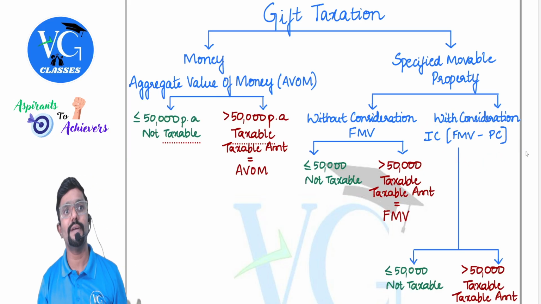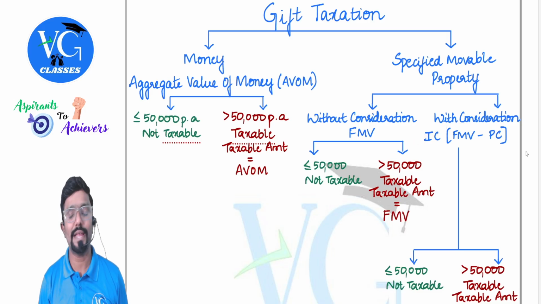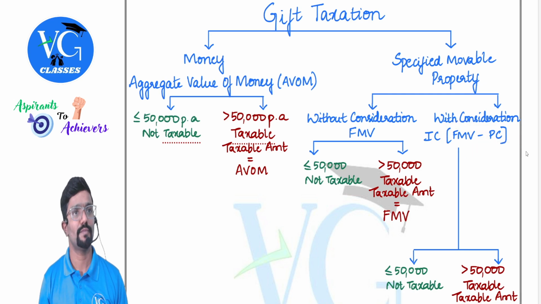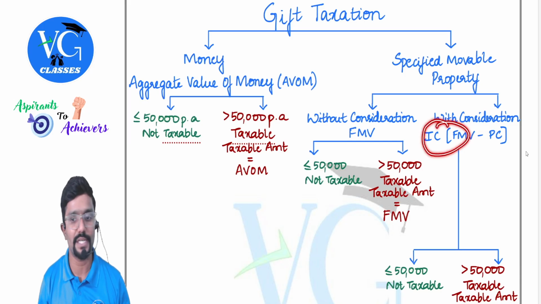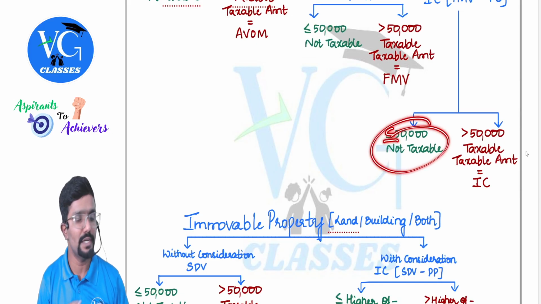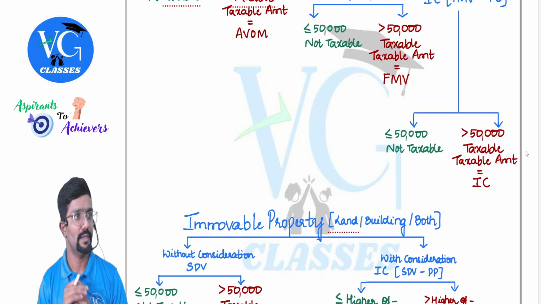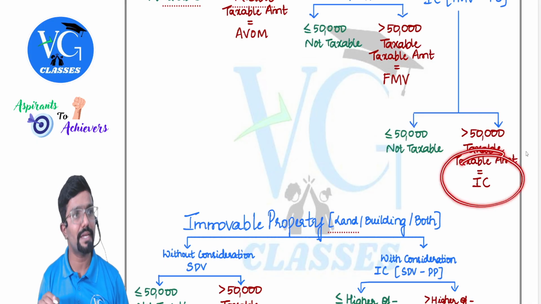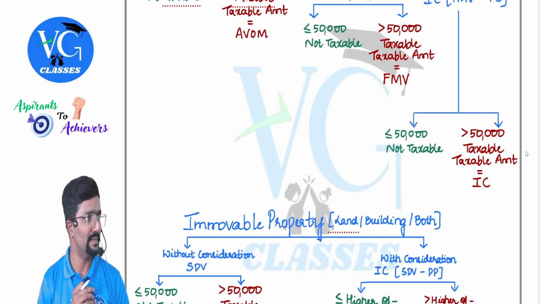So what is that inadequate consideration? I need to check it. How to calculate it, sir? Fair market value minus purchase consideration. What do we get? Inadequate consideration. Now, if that inadequate consideration is less than or equal to 50,000, nothing is taxable. If it is more than 50,000, then the entire inadequate consideration would be taxable.